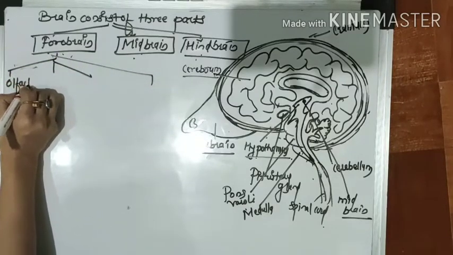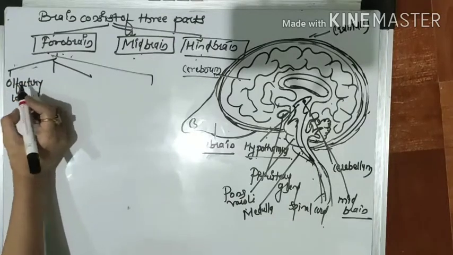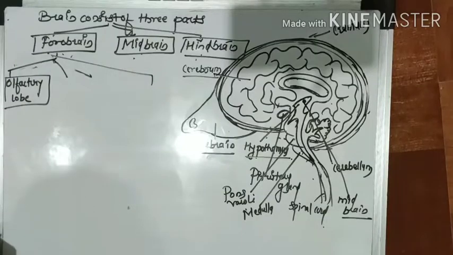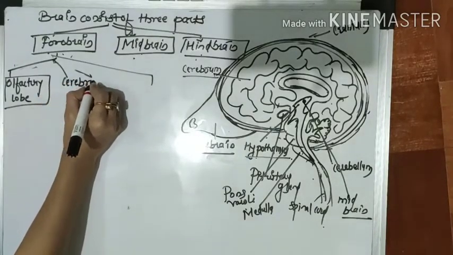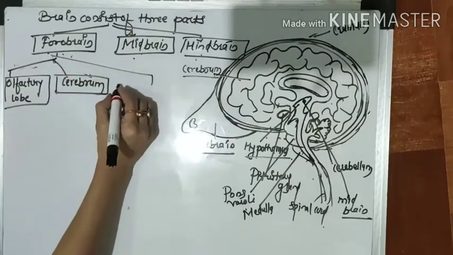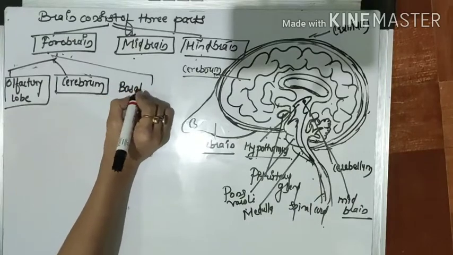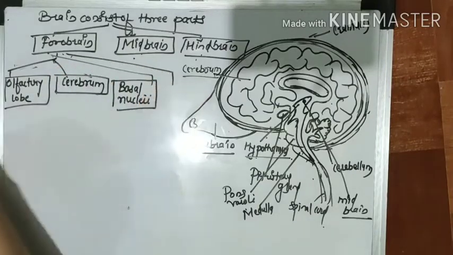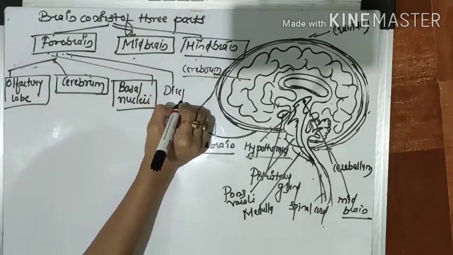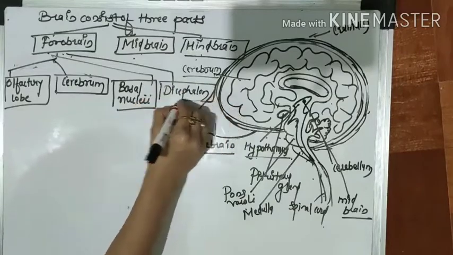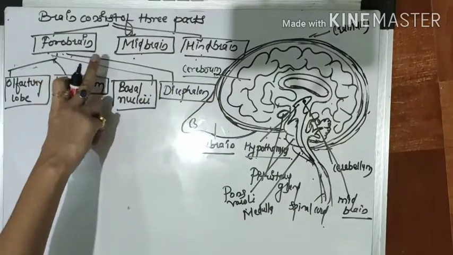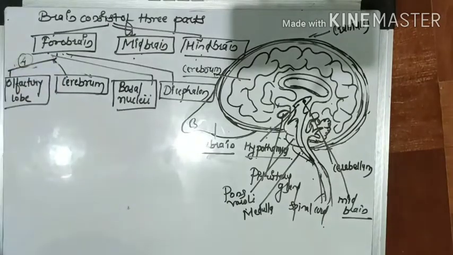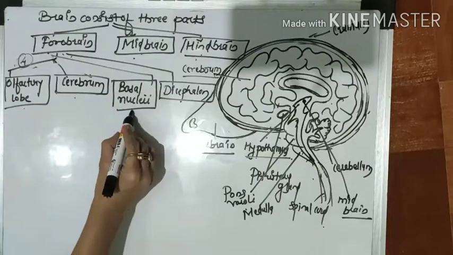It contains the olfactory lobe, second the cerebrum, third the basal nuclei, and fourth and last the diencephalon. Understood? The forebrain has four distinct regions: olfactory lobe, cerebrum, basal nuclei, and diencephalon.